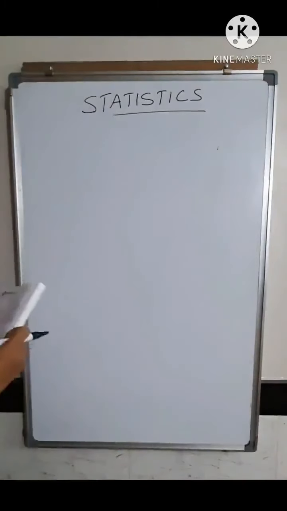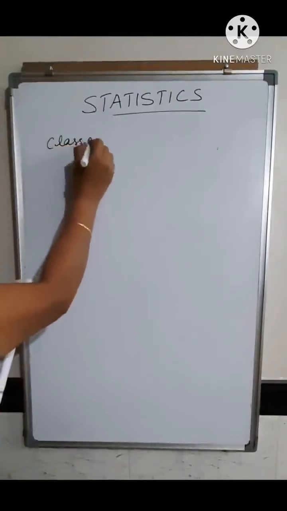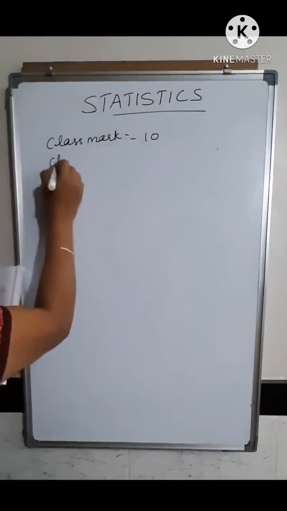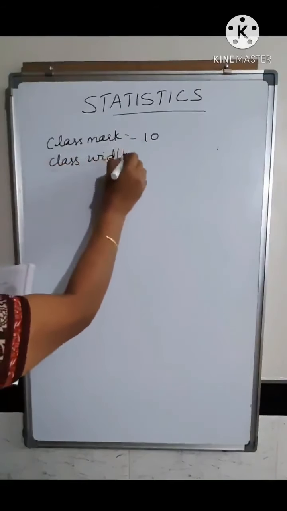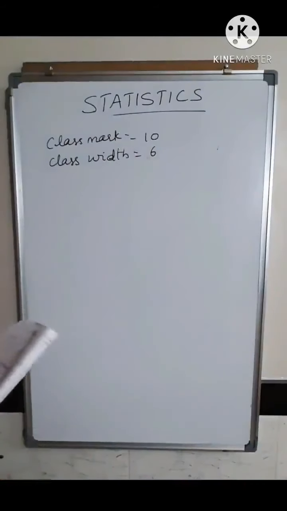So here what is given is the class mark. The class mark is given as 10 and the class width is given as 6. You have to find out what the class is.